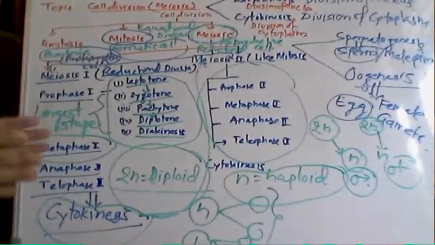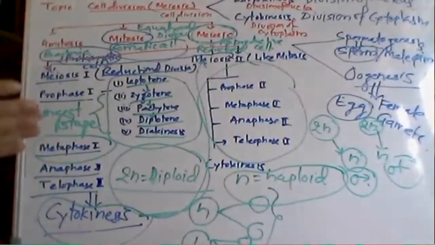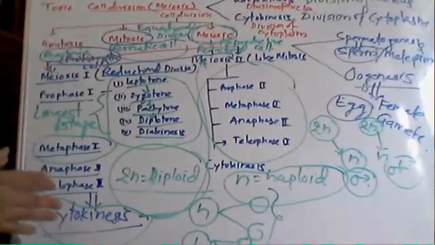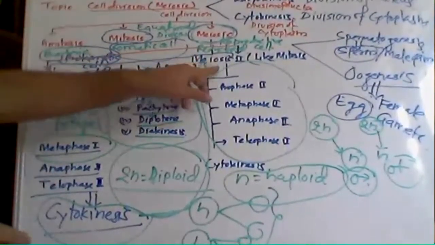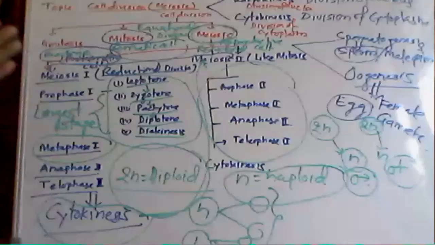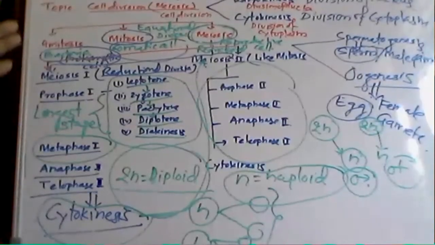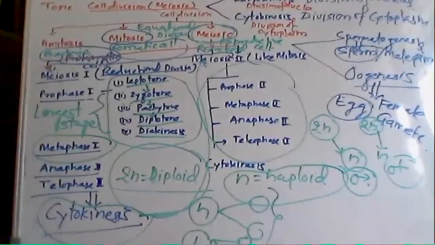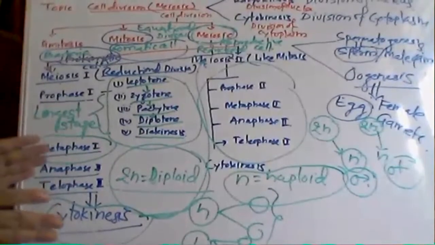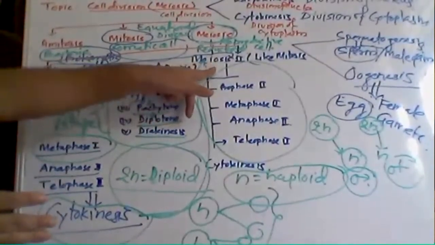But in meiosis 2, chromatid separation occurs. In meiosis 1, chromosome separation occurs, but in meiosis 2, chromatid separation occurs.